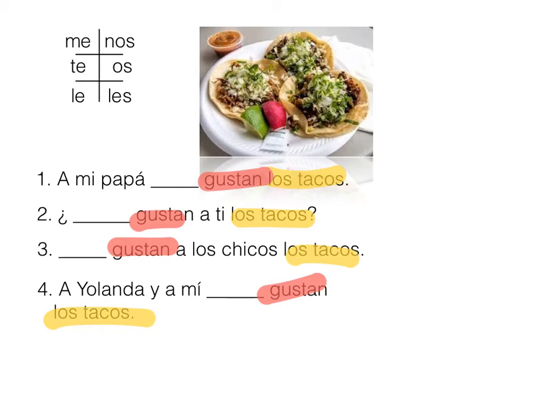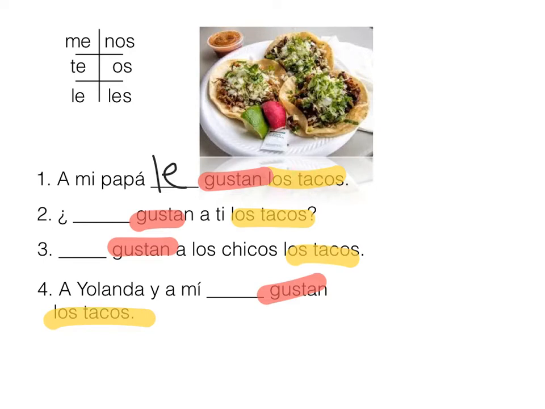Pleasure being the direct object and you the recipient of the indirect object, or he or she. In this case, it's to my dad. The tacos are pleasing to my father, so the answer is going to be what? Me, te, le, nos, os, or les. Think about it. A mi papá, it's to him, so he's third person singular. So it's: A mi papá le gustan los tacos.